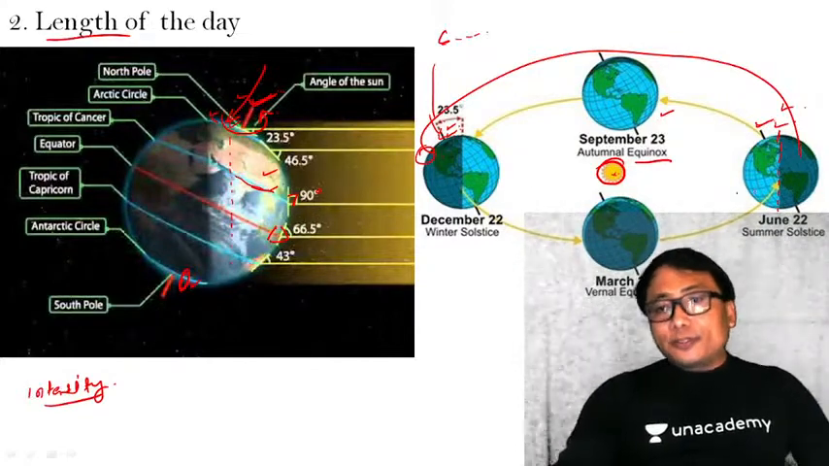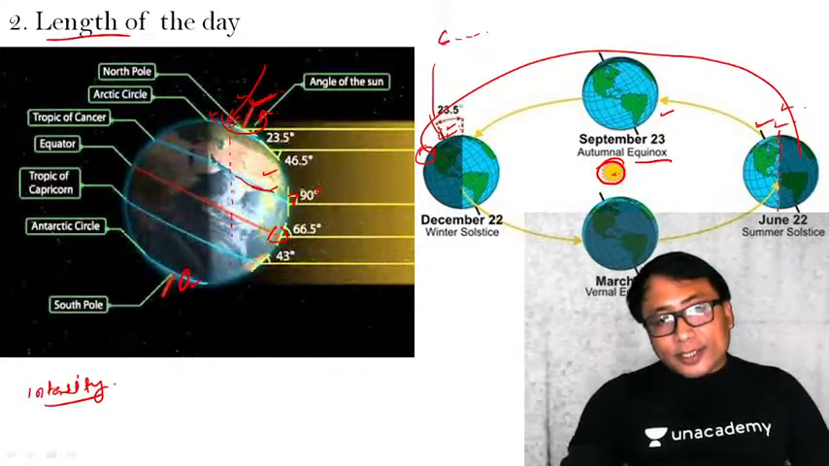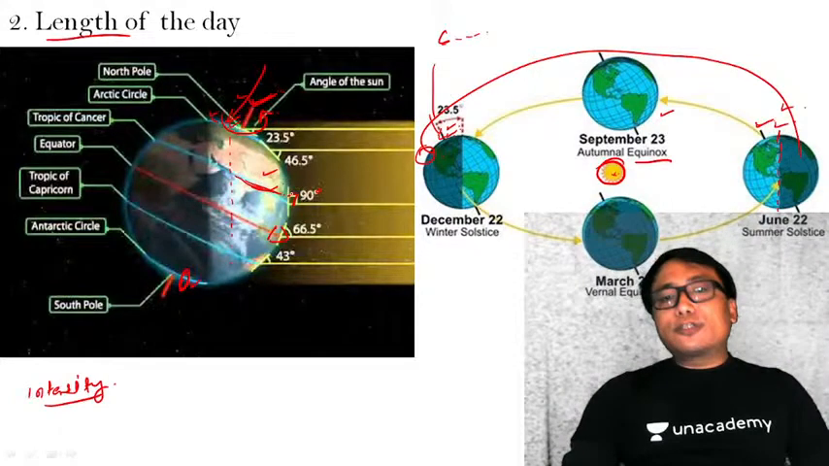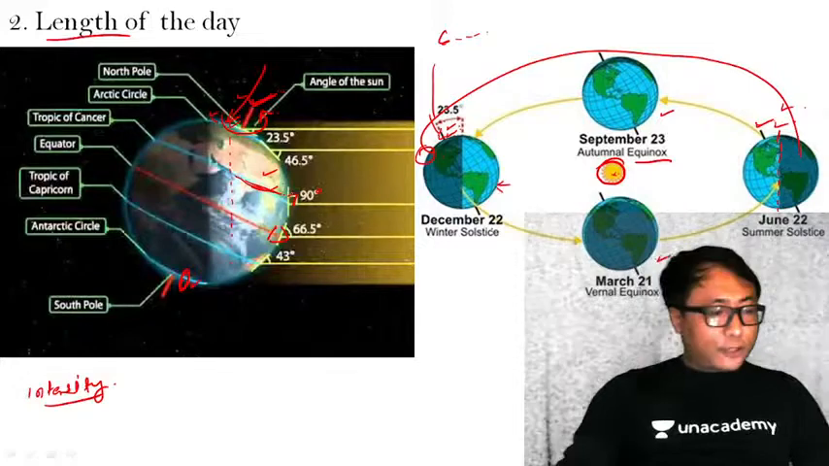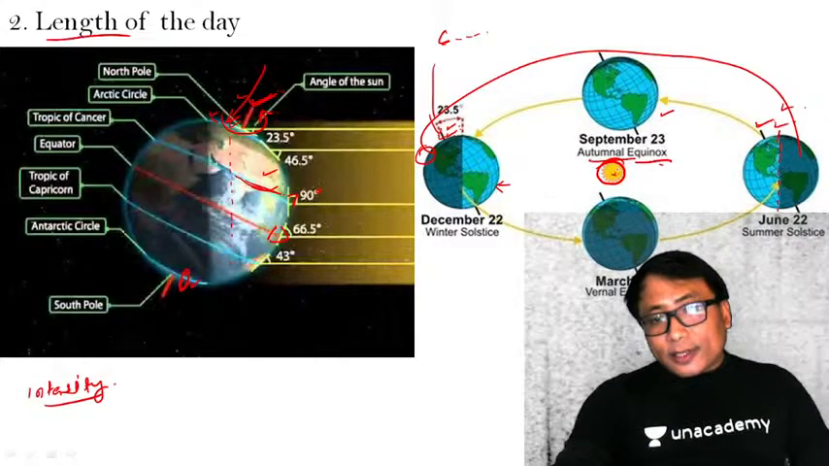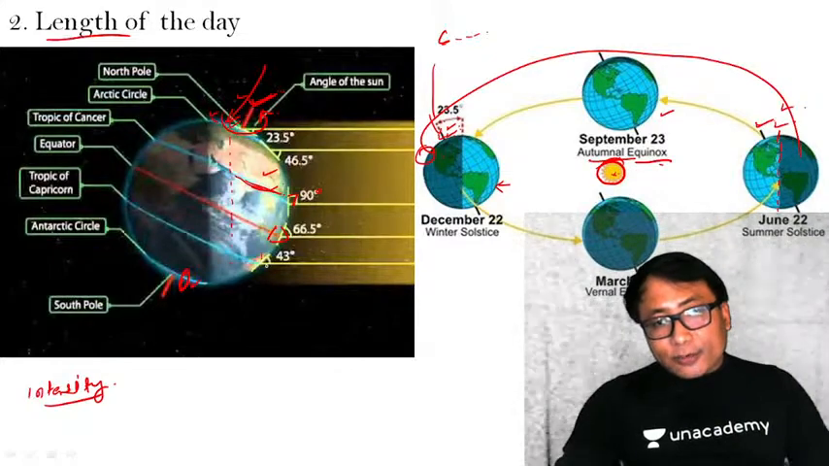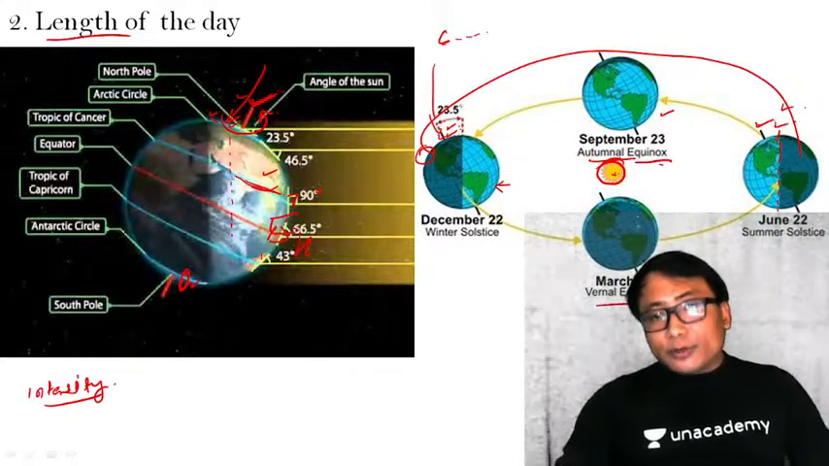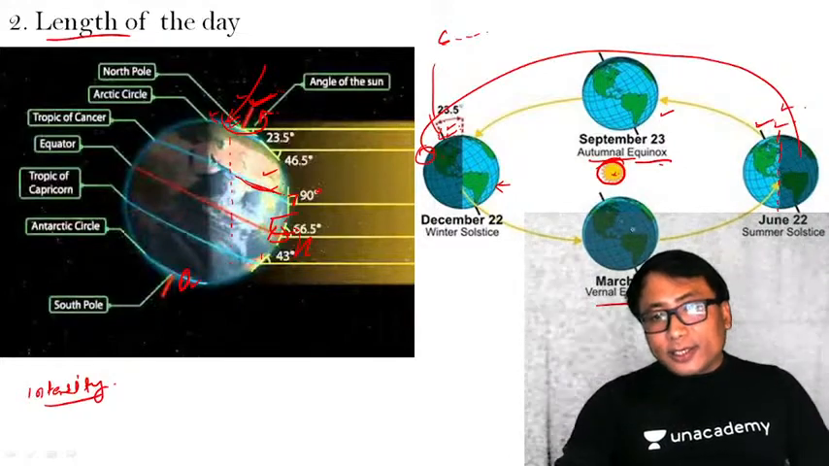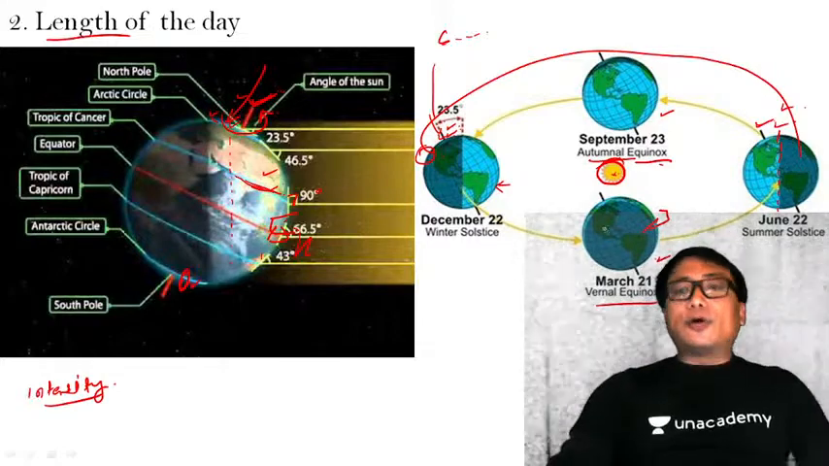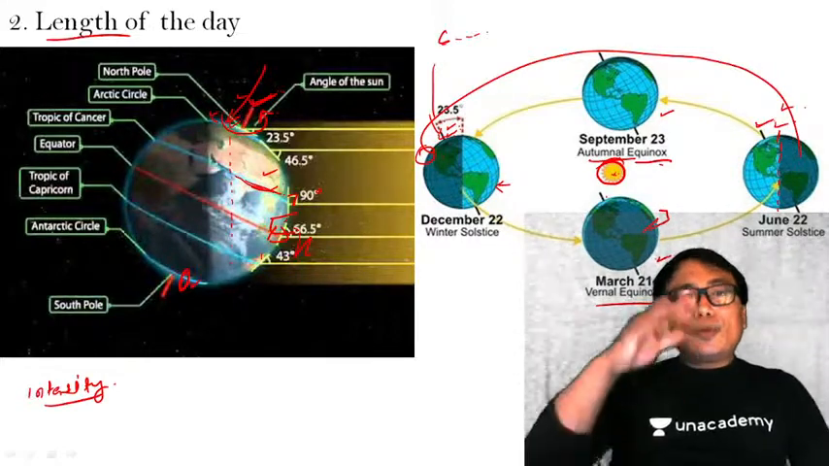Okay, summer solstice is when the sun insolation is 90 degrees over the Tropic of Cancer. Winter solstice is when the sun insolation is 90 degrees over the Tropic of Capricorn. Autumnal equinox is when the sun insolation is 90 degrees with respect to the equator. And vernal equinox is also when the sun insolation is 90 degrees with respect to the equator. Clear?